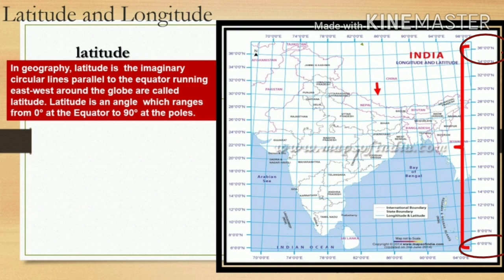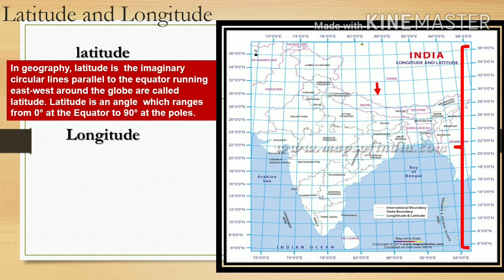You can see the right side of the map. It is mentioned here from the down to upside of the map. You can see very clearly the latitude, the degrees are mentioned there. I think you got the point about latitude. Now we can move to longitude.